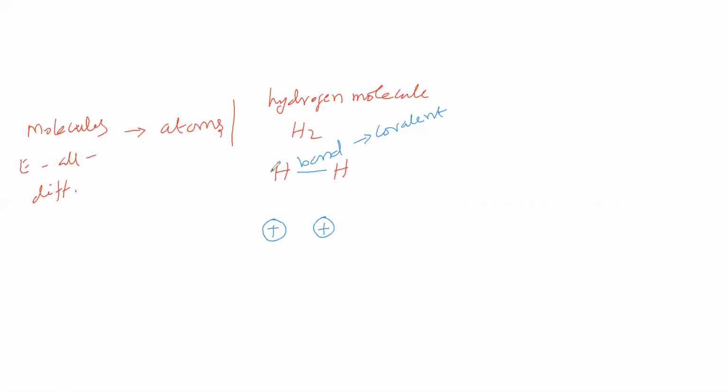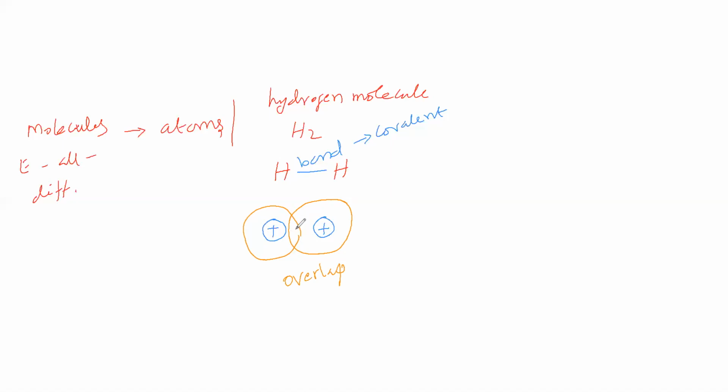Now we will take the electron behaving like a cloud. We are taking the cloud of this electron. This atom is having an electron cloud, and that electron cloud we consider. This atom also is having an electron cloud. Both electron clouds overlap with each other here.